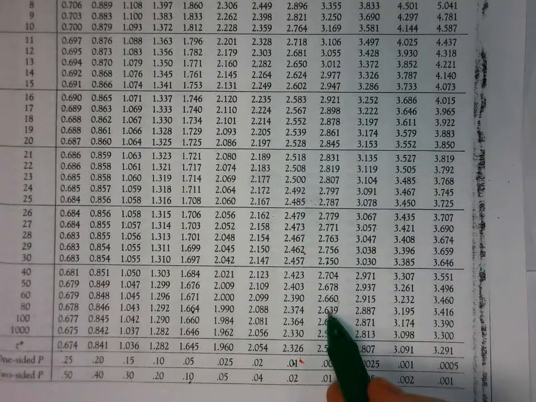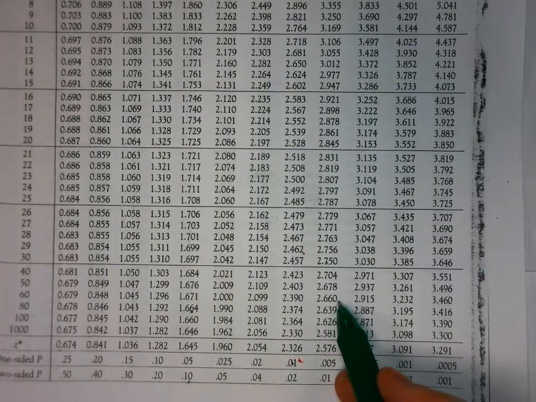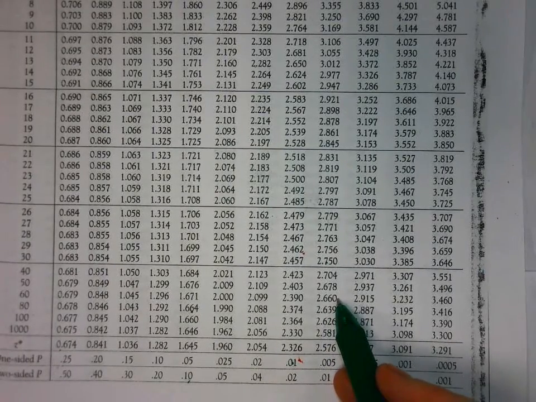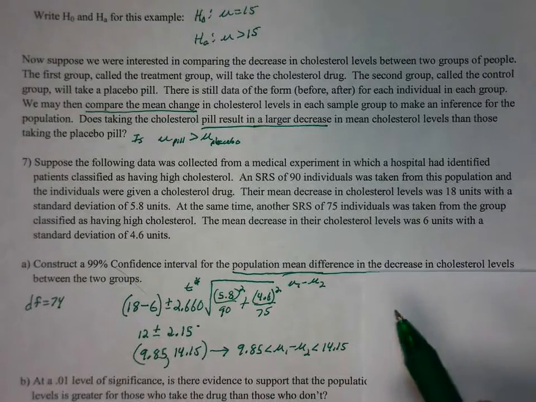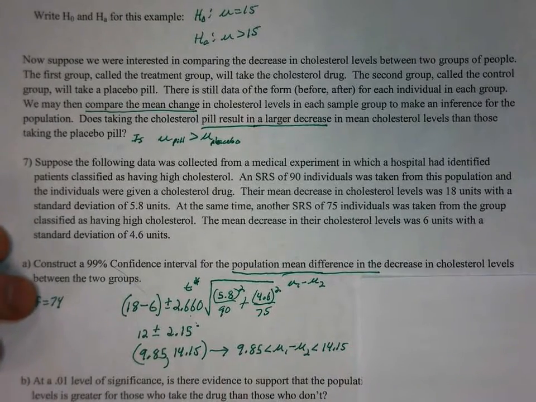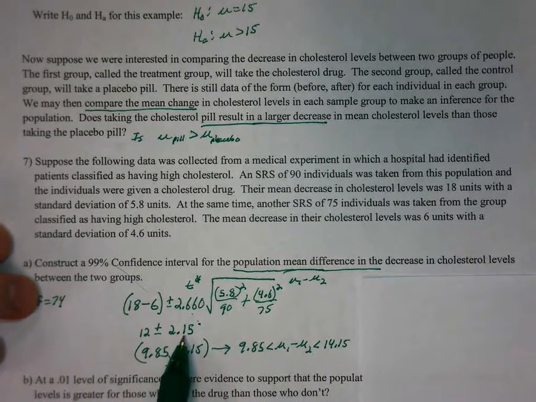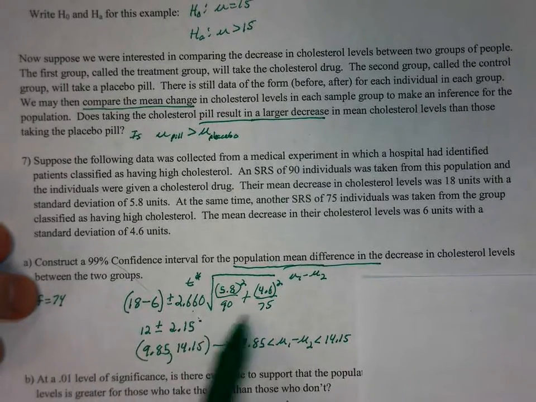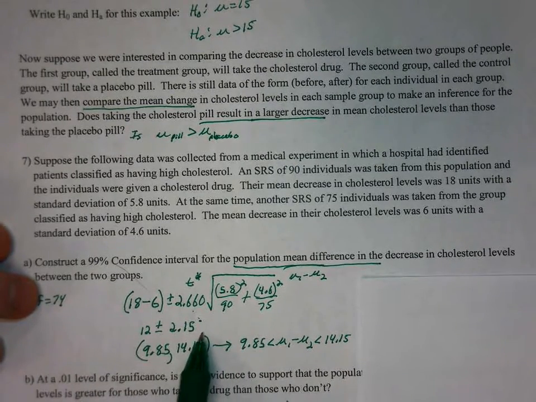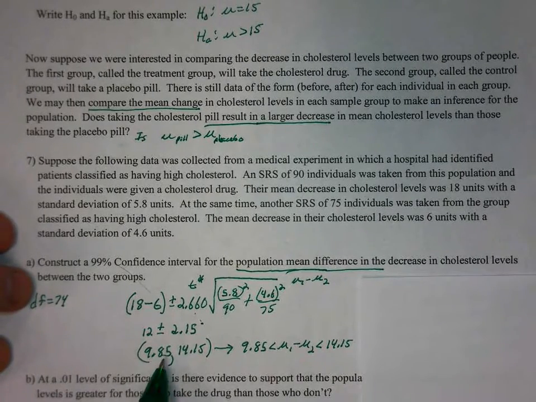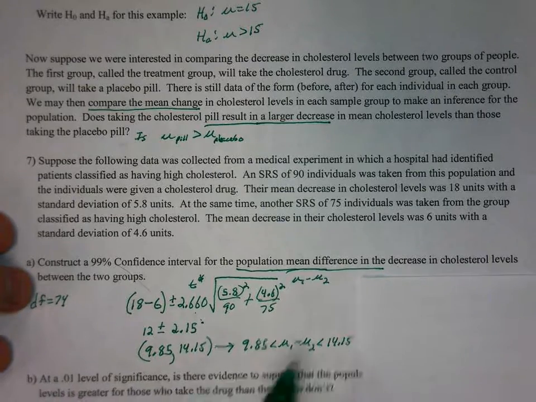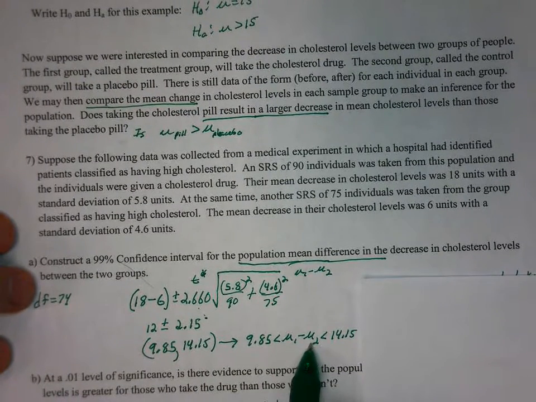So we go back to 60 because that's a larger t-score, which allows a little more error. So 2.660, that's where that's coming from. And we end up with a margin of error of 2.15. Again, do this in your calculator to make sure you get those numbers. So we are 99% confident that our interval, 9.85 to 14.15, will contain the true value of mu1 minus mu2.